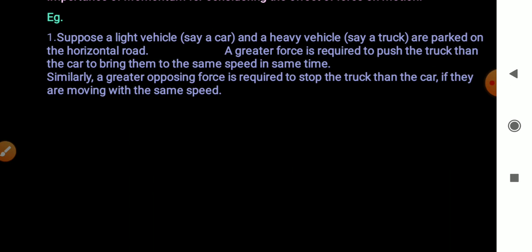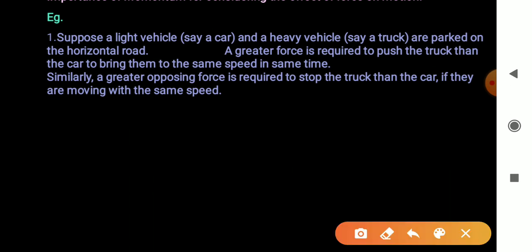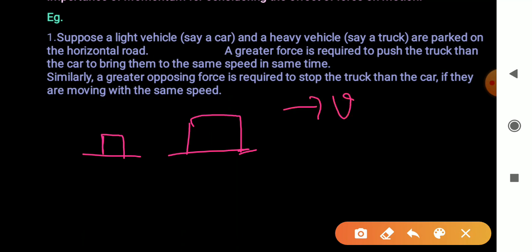Here this is the car and this is the truck. These car and truck are parked on a horizontal road. Now we want to bring them to the same speed v. So in which condition do we have to apply more force to bring the same speed v?